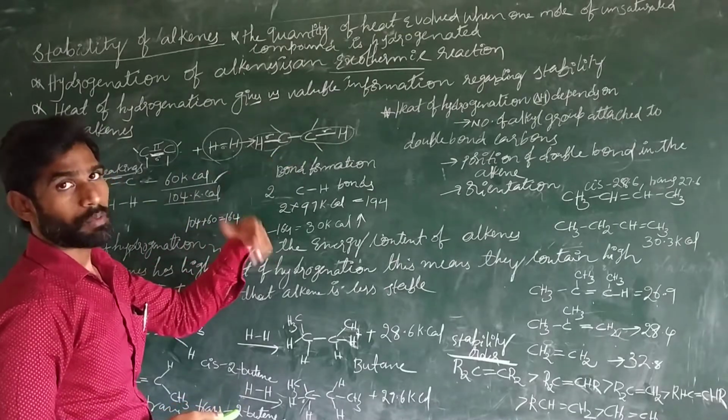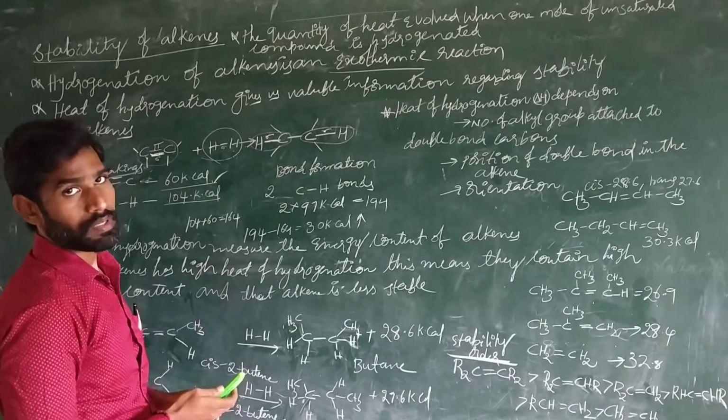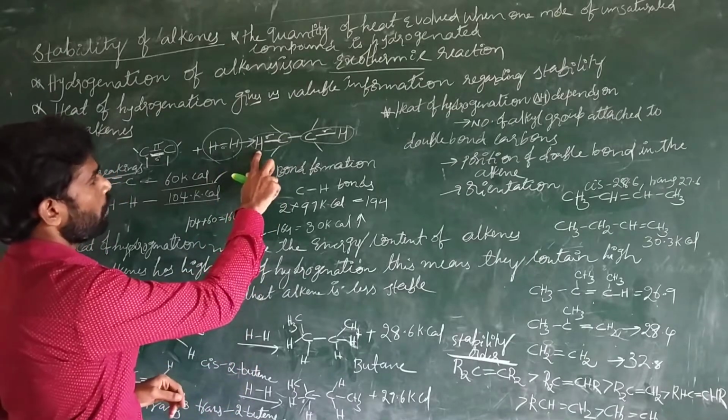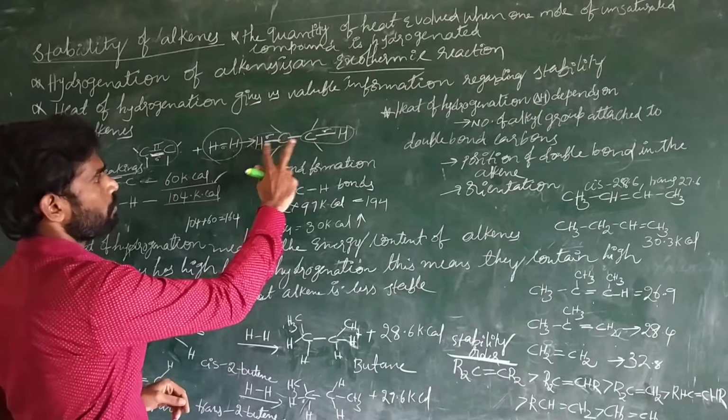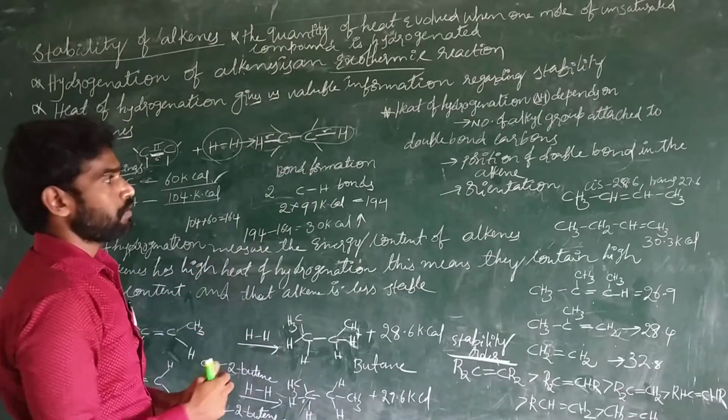Bond formation is liberating energy. So this bond formation liberates energy. How much amount of energy is liberated? See here, two carbon hydrogen bonds. This is one carbon hydrogen bond, another carbon hydrogen bond. These two bonds are liberating a certain amount of energy.